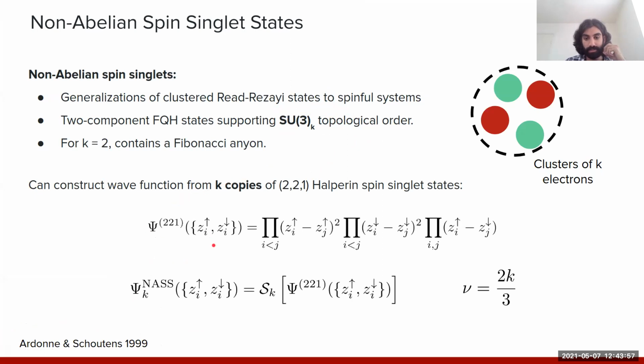So instead of looking at K-layer systems of 1/2 bosonic Laughlin states, we can take a K-layer system where each layer is occupied by the 2-2-1 Halperin spin singlet state. And then by repeating this symmetrization procedure over the coordinates, one obtains this ideal wave function for the non-abelian spin singlet state, which describes the state at filling 2k/3, and is characterized by the clustering of k electrons, where now each electron can be spin up or spin down.